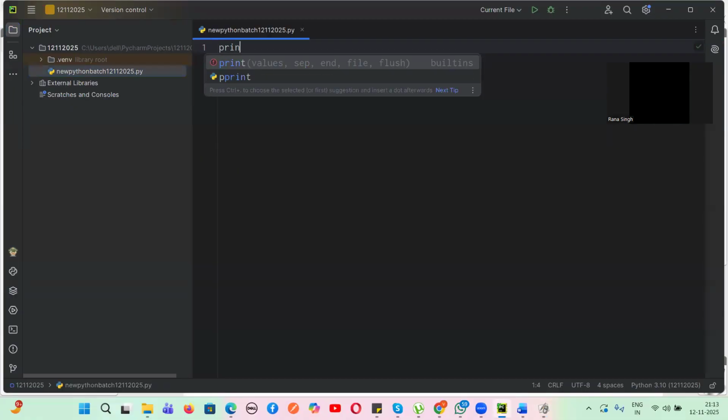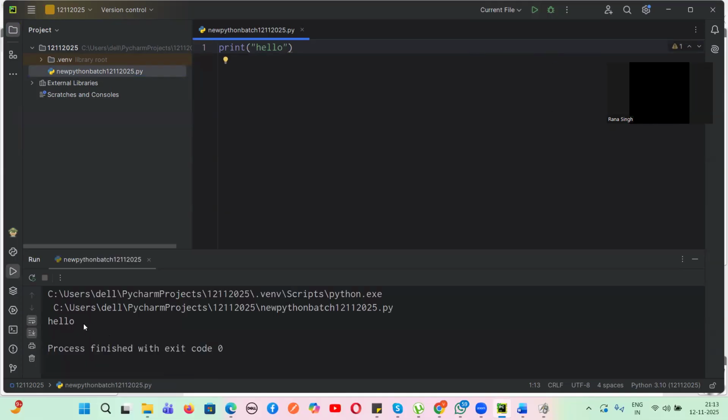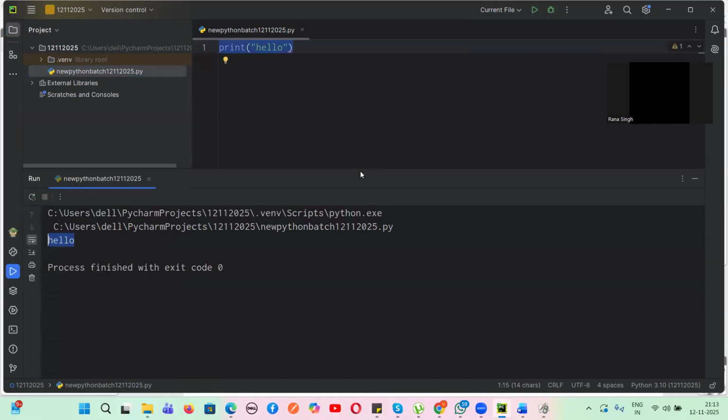Let's suppose I write print hello. So now what will be the output of this one? You have to click on this current file. Here you can select the current file, and this is the run button via which we will run the code. You'll get an output hello. So this is the running of the code. This is where we will write the code. Any doubt till here? Anyone?